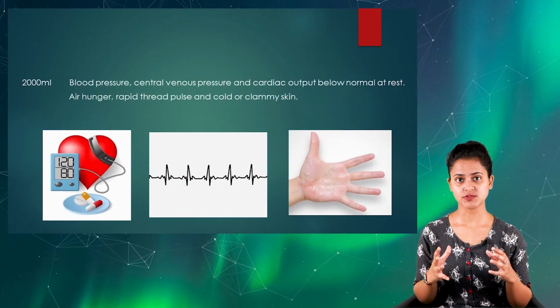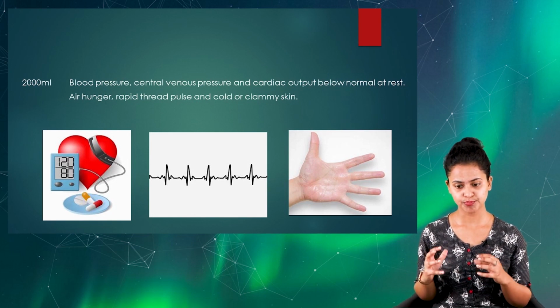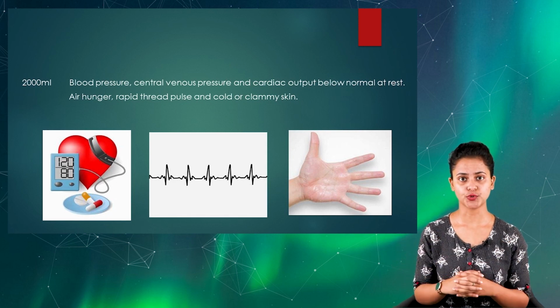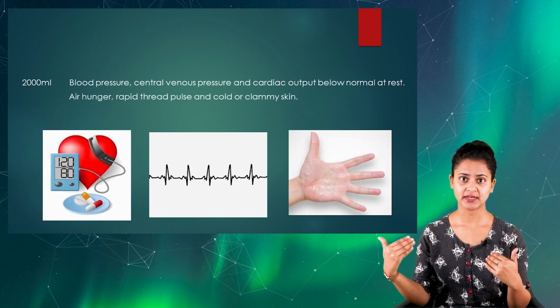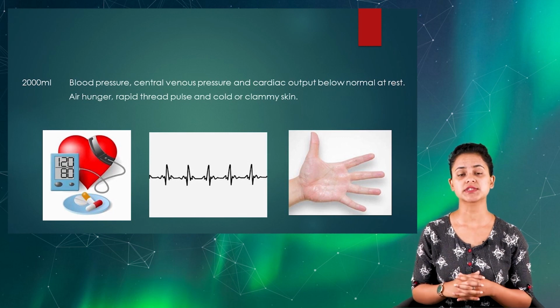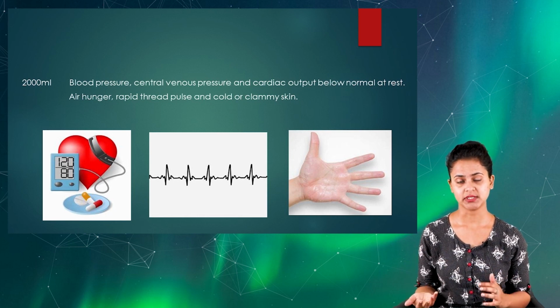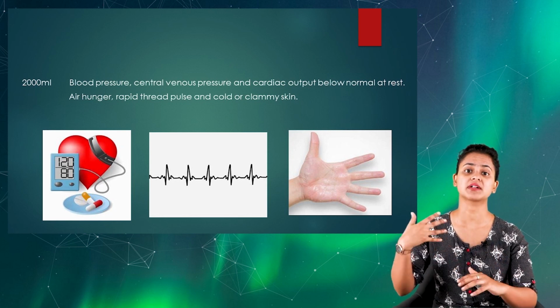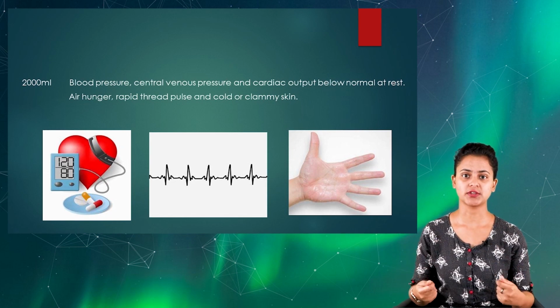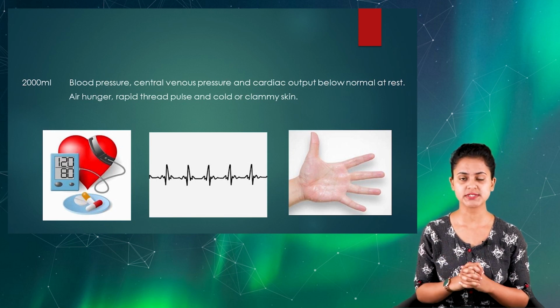In case of 2000 ml of blood loss, often we're going to see the blood pressure, the central venous pressure, and the cardiac output always showing a below-normal level at rest. So often the person will complain about air hunger, rapid and thready pulse, even cold and clammy extremities. That is how we are going to see 2000 ml of blood loss if a client has that. They will show the features very prominently, and immediate treatment and management should be administered to save the client.